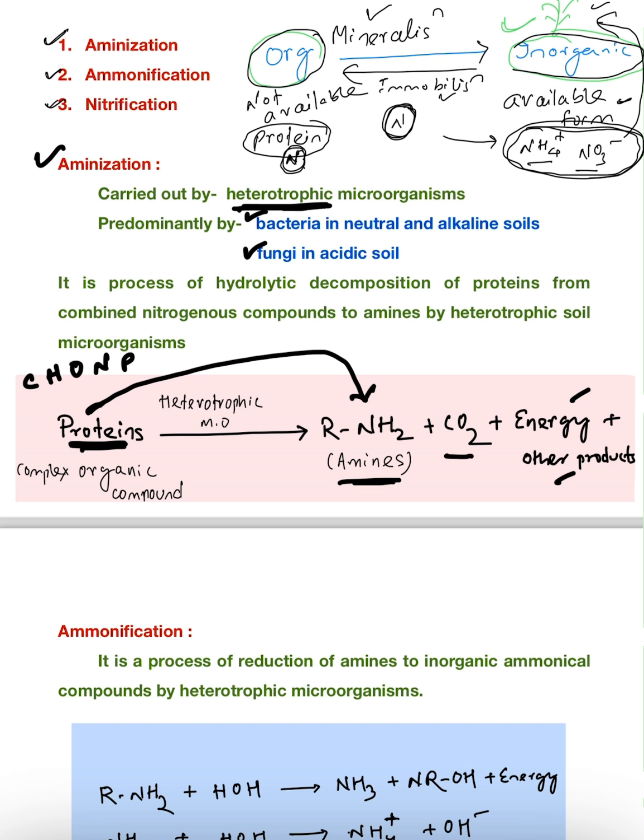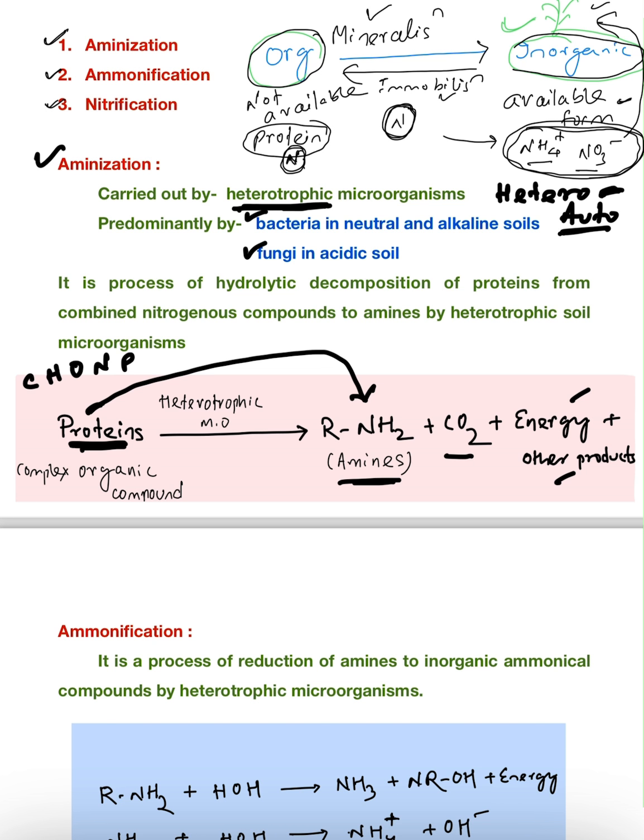What do we mean by heterotrophic? There are two terms, heterotrophic and autotrophic. In the case of heterotrophs, the plants or microorganisms depend on others for their food.